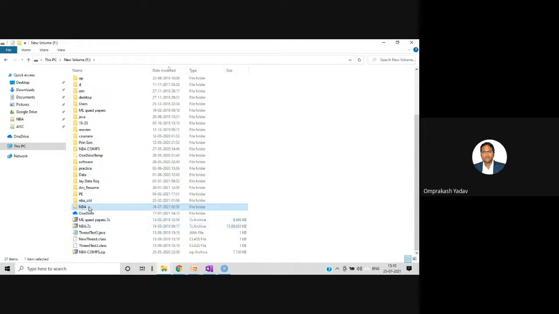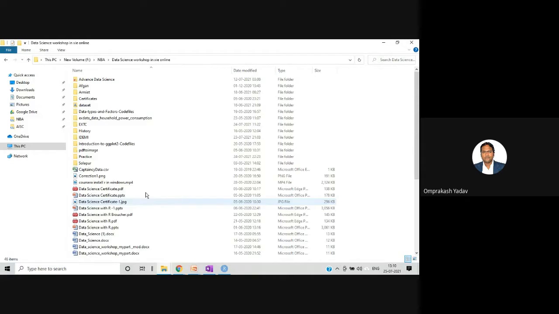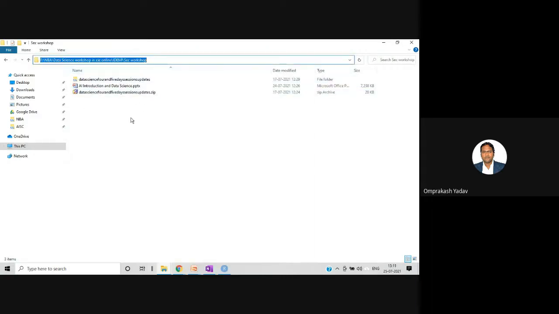I clicked on My Computer and I'll go to F drive. Here I've created a data science folder where I keep all the content. I'll go to this IDME folder, and let's say this is my directory. Inside, one second workshop is there. I want to set this particular directory as my current working directory.